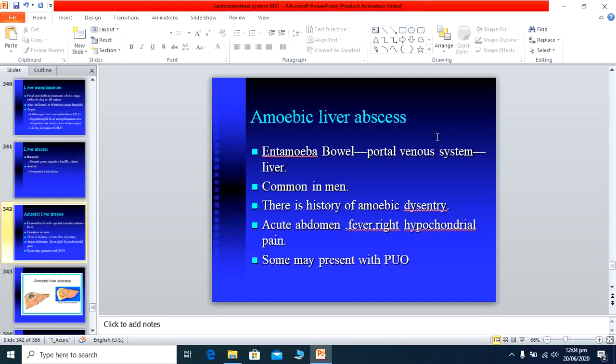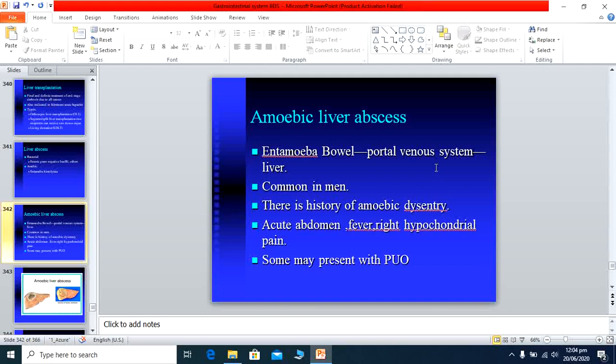It comes from the intestine via the circulation, from the portal venous system. From the intestine, the large intestine primarily, it goes to the portal venous system. We know that all of the blood from the intestine is drained by the mesenteric vessels, and mesenteric vessels ultimately drain into the portal venous system, which goes to the liver. In this way the amoeba is carried from the intestine to the liver tissue.